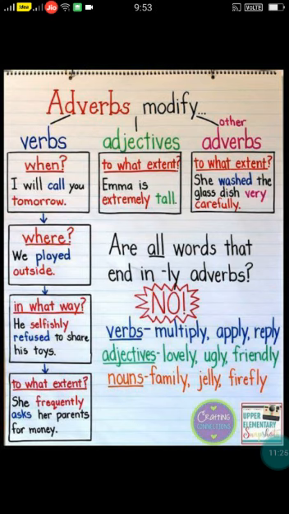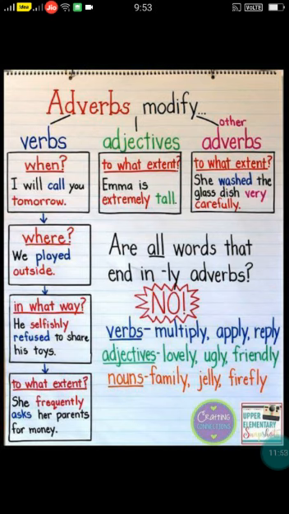Like, Emma is extremely tall. Emma is a noun. We are describing Emma using the size word tall. Emma is extremely tall. How tall is she? Extremely tall. Understood? Extremely tall. So the word extremely will be your adverb. Next, for other adverbs, how do we need to identify?